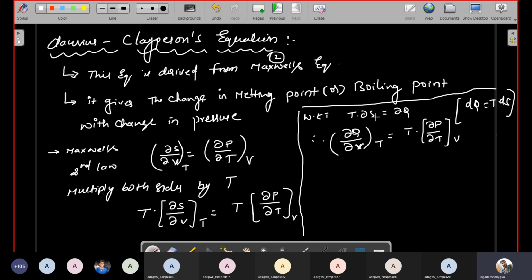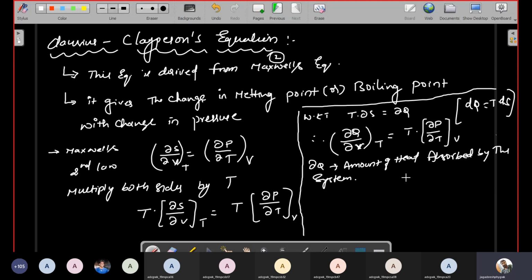Dou Q is the amount of heat absorbed by the system.